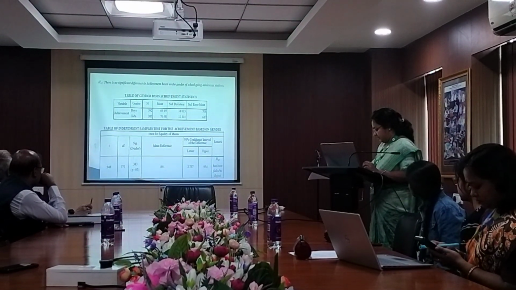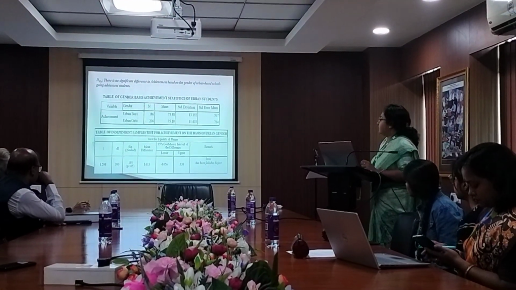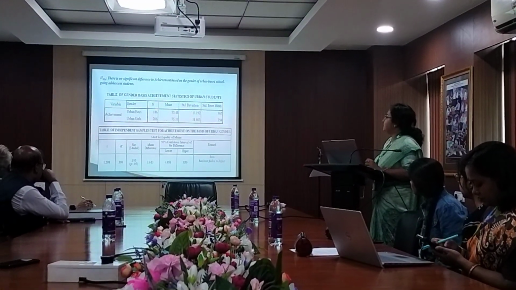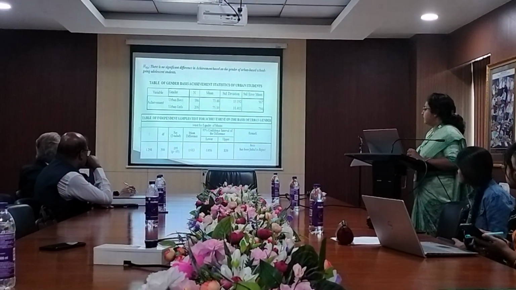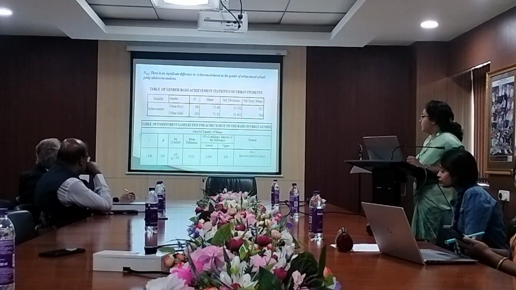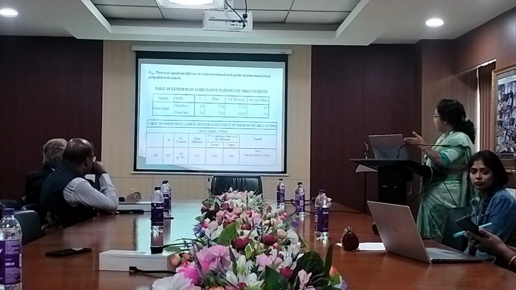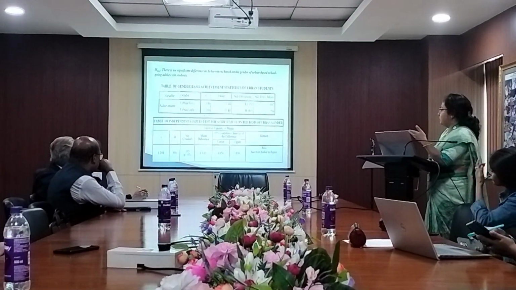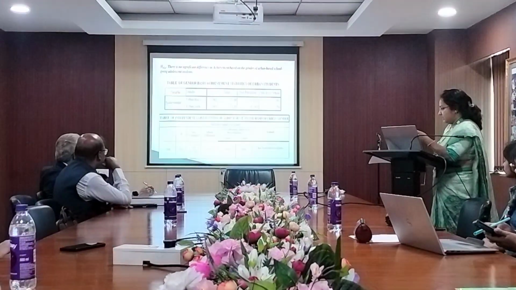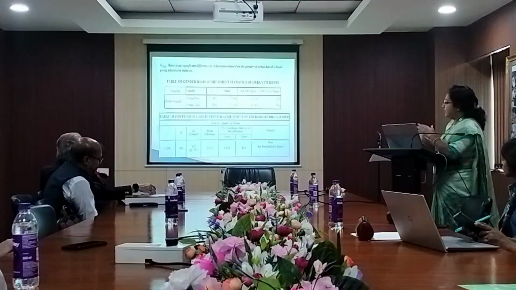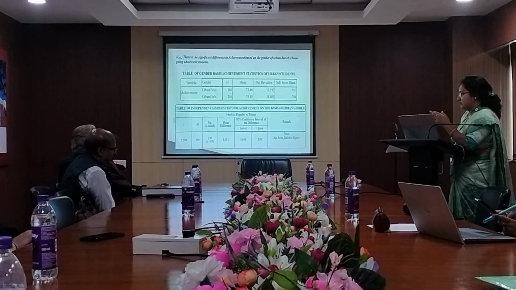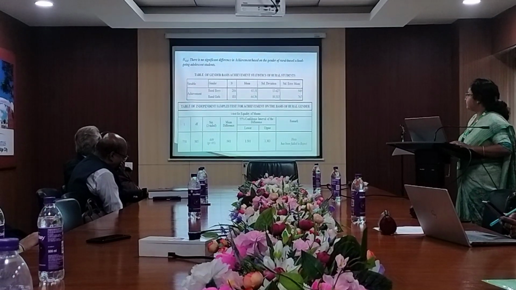for their achievement. The next hypothesis, 2a: there is no significant difference in achievement based on the gender of urban-based school-going adolescent students. This p-value is also greater than 0.05, so this hypothesis has also failed to be rejected. As hypothesis 2 failed to be rejected, there is no difference between boys and girls. Also in the urban area, there is no difference between urban boys and girls according to their achievement.